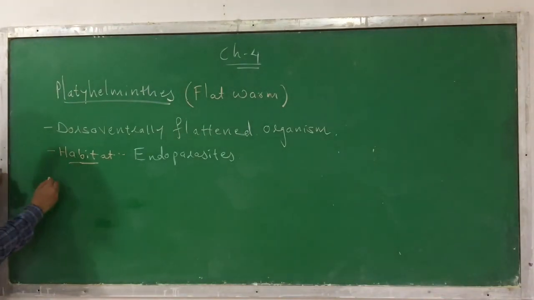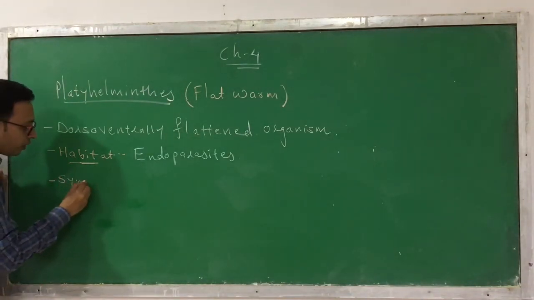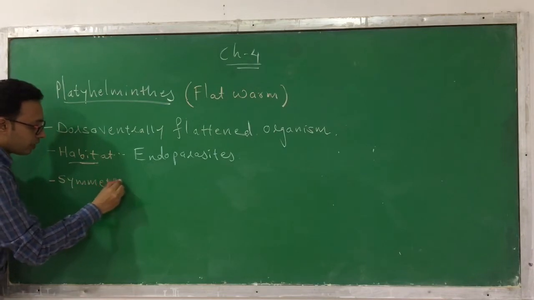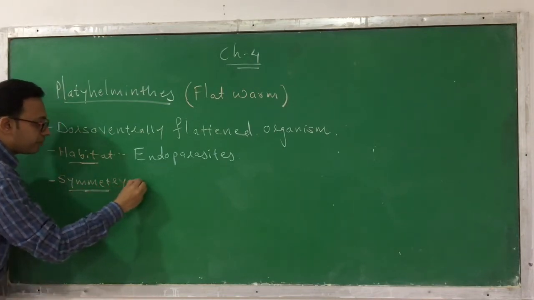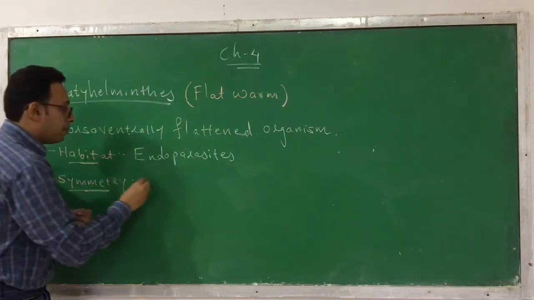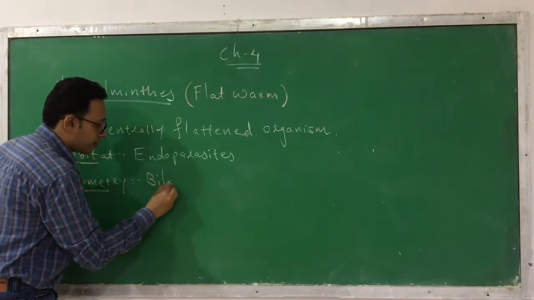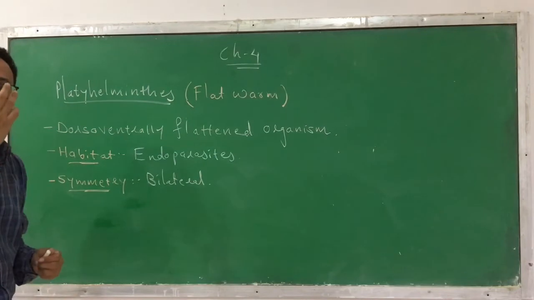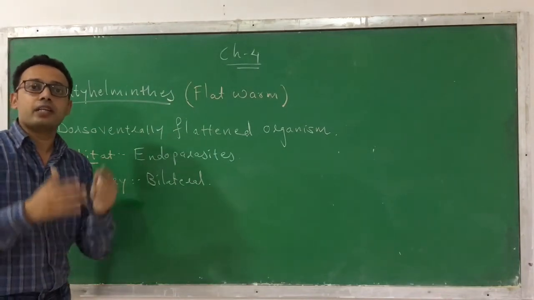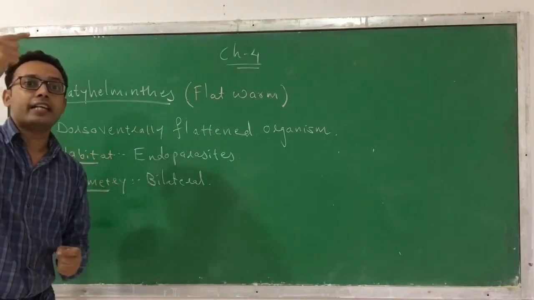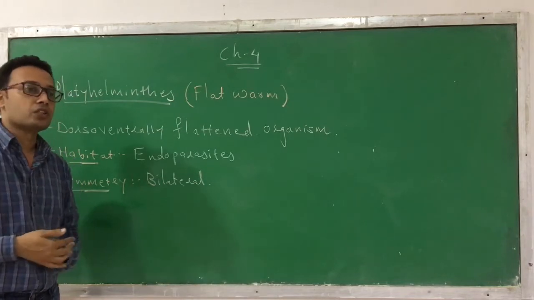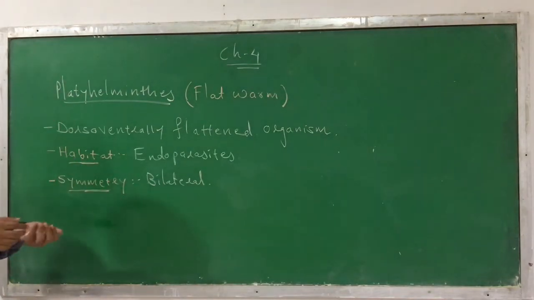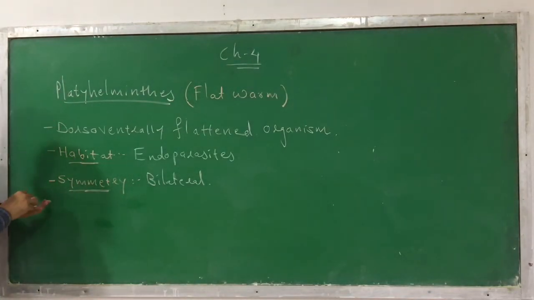Now, when we talk about symmetry, what kind of symmetry do they have? In Platyhelminthes you will find bilateral symmetry. Bilateral symmetry means their body can be divided into equal halves through only one plane. Next we observe the layers.